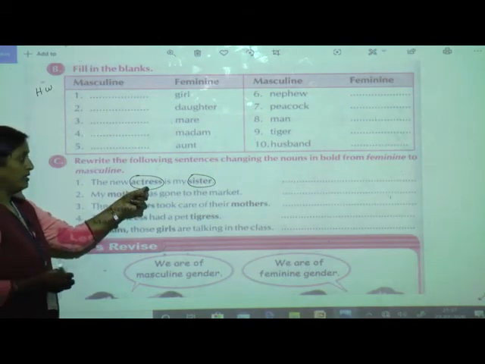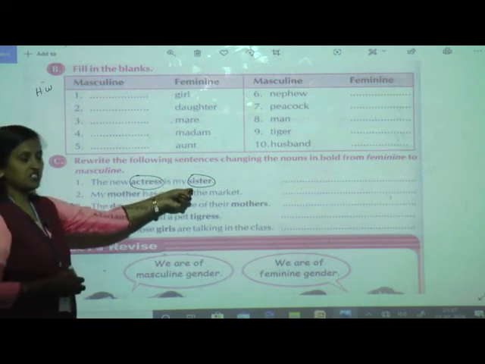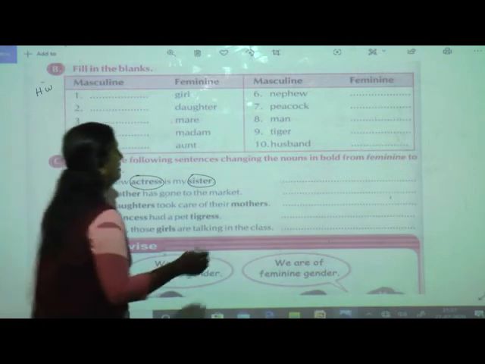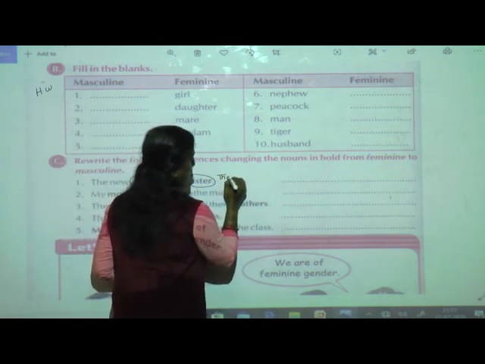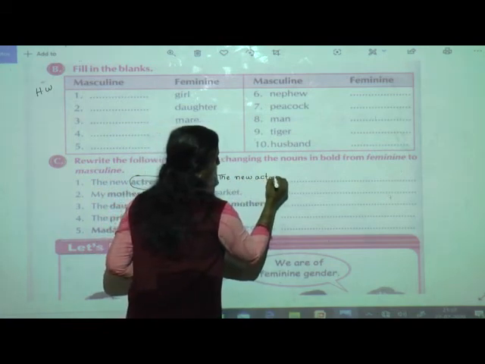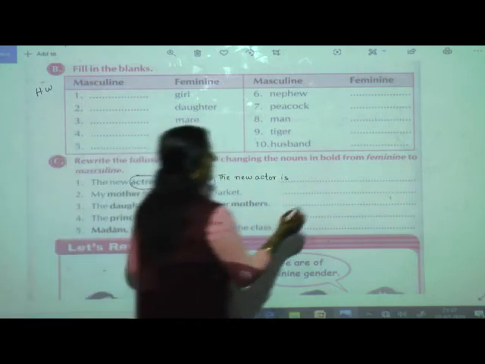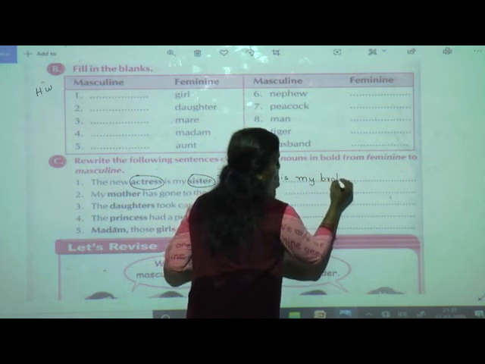What is the masculine of actress? Actor. Of sister, it is brother. So what will be my sentence now? The new actor. So start it from here, as the place is not enough. The new actor is my brother.